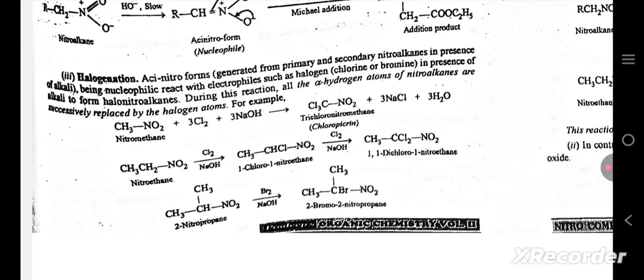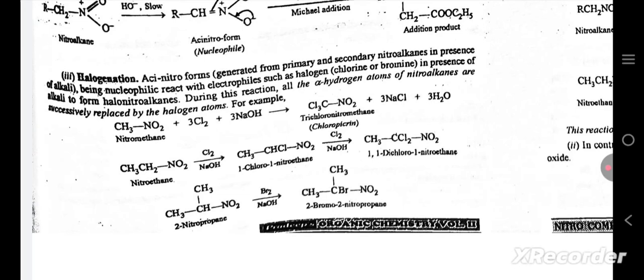Third is halogenation. Acinitro forms generated from primary and secondary nitroalkanes in presence of alkali, being nucleophilic, react with electrophiles such as halogens, chlorine or bromine, in presence of alkali to form halonitroalkanes. During this reaction, all the alpha hydrogen atoms of nitroalkanes are successively replaced by the halogen atoms.